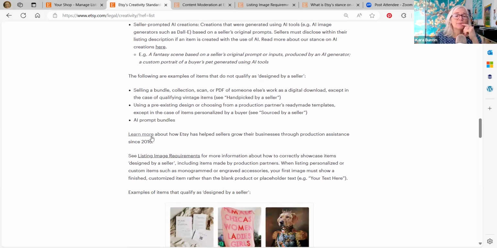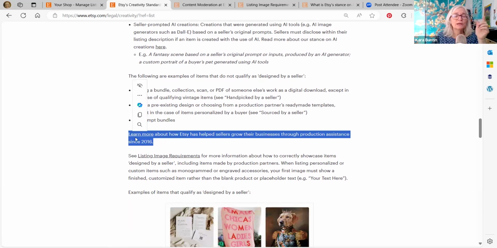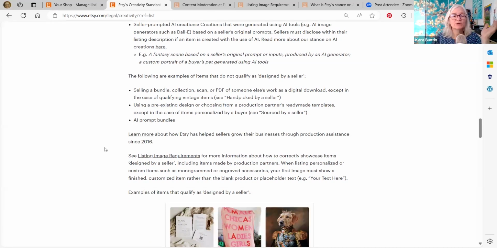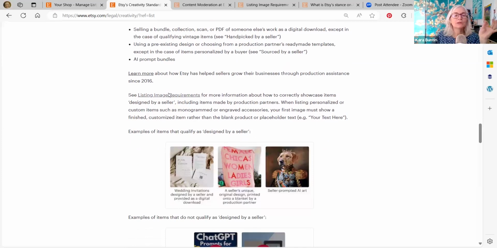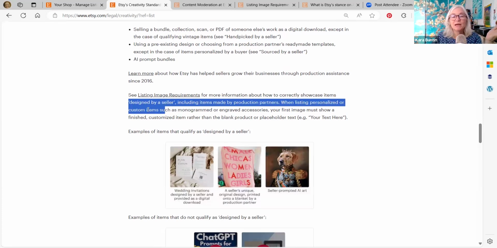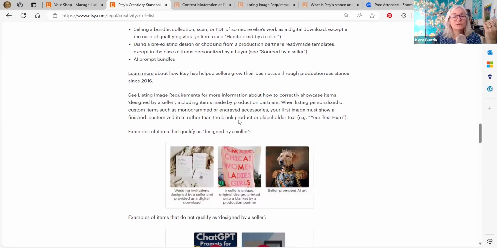Okay. Here's a little article if you want to link. Here you can learn more about how Etsy has helped sellers grow their businesses through production assistance. This is the justification for print on demand, so I'm not going to go into that. I am going to do a separate video about the listing image requirements because this is very tricky and it's clear as mud, basically. If you have a digital product, how are you supposed to show that, right? So designed by a seller, sometimes you don't have the products because the production partner is making it. Can you use mock-ups? This has always been a problem with Etsy.